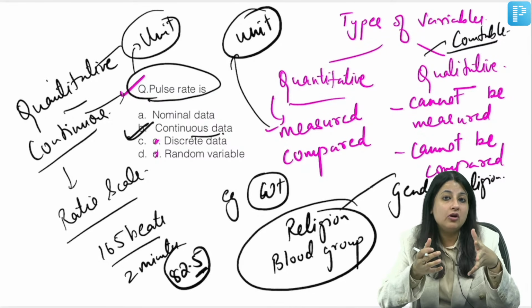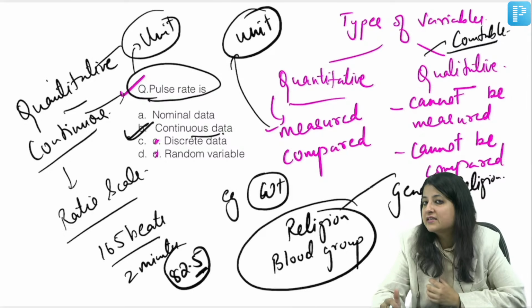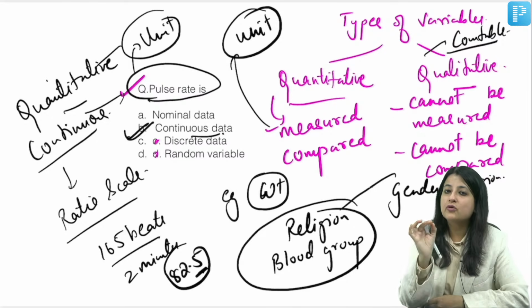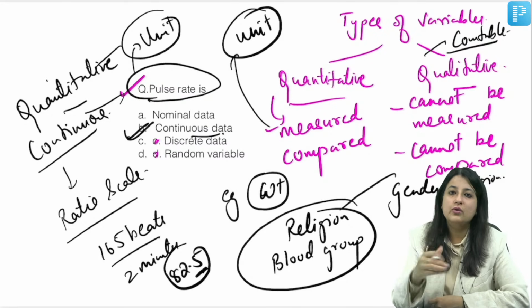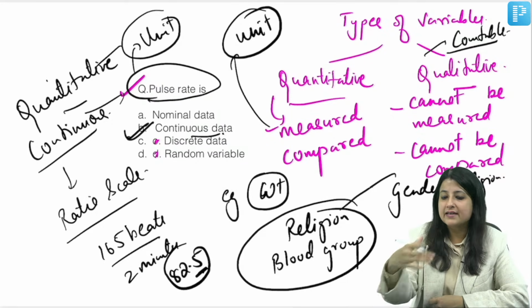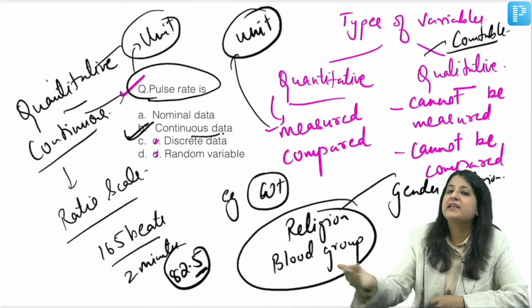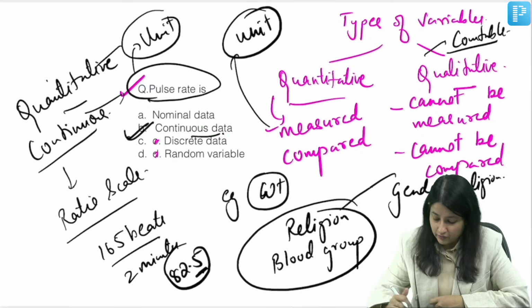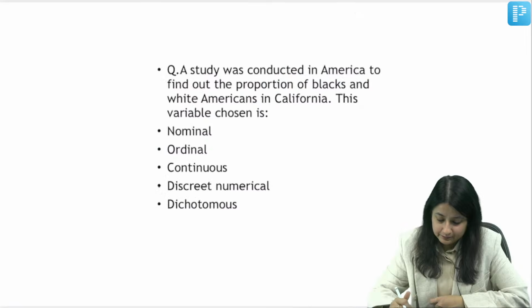Okay. BP is also continuous. Yes, you can express it in decimals. So definitely blood pressure is also a continuous variable. For any variable that has a unit, all you need to do is ask yourself, does it have a unit? Does it not have a unit? If it has a unit, it is a continuous variable. It is a quantitative variable. Clear? Okay. Let me give you one more question for the day.